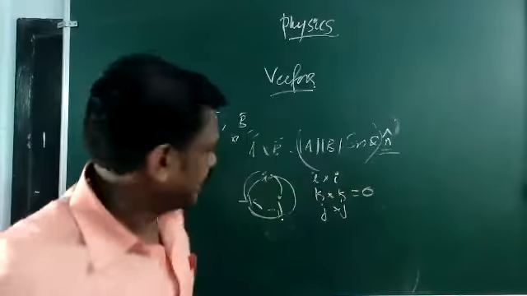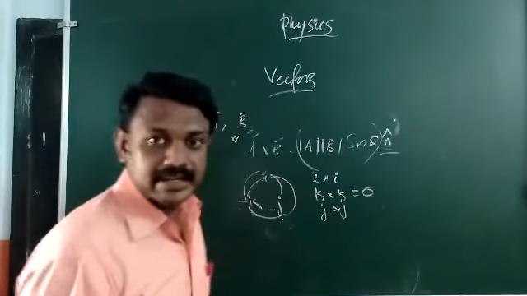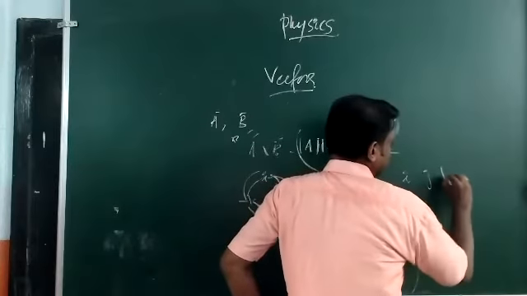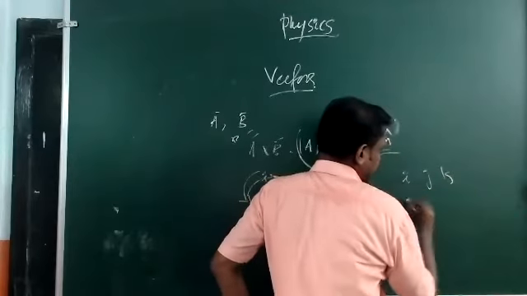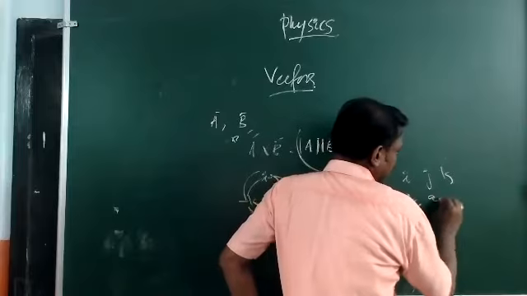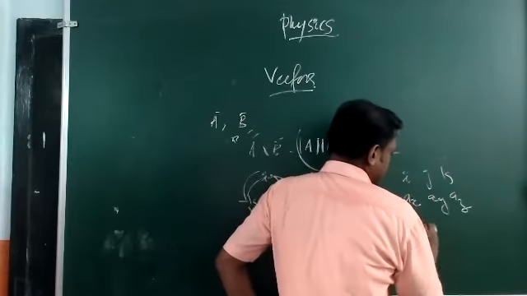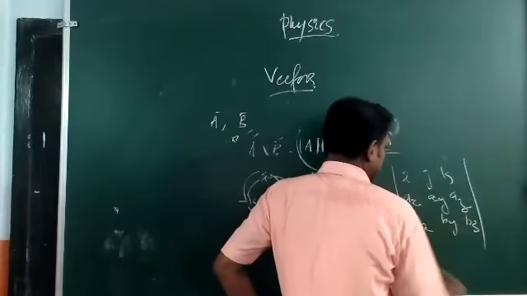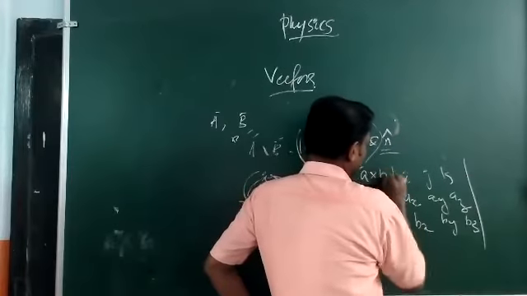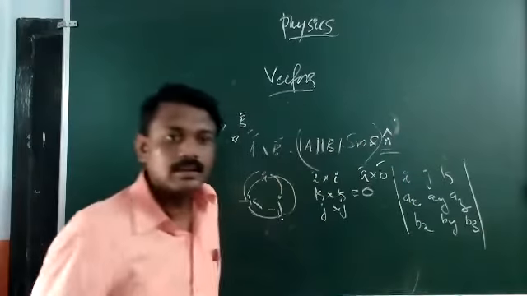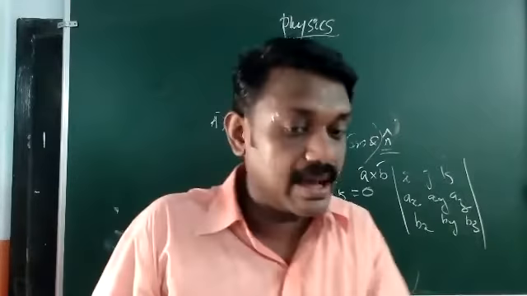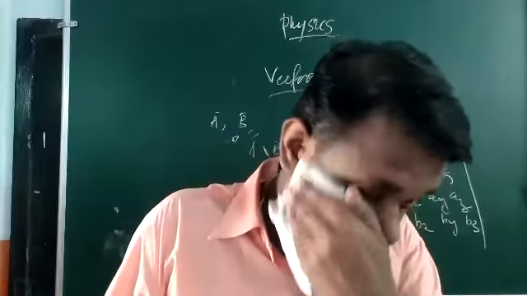And how can you express the cross product in terms of components? That is by a determinant with i, j, k in the first row, then ax, ay, az, then bx, by, bz, which represents vector A cross vector B. I hope you remember how to evaluate this determinant.